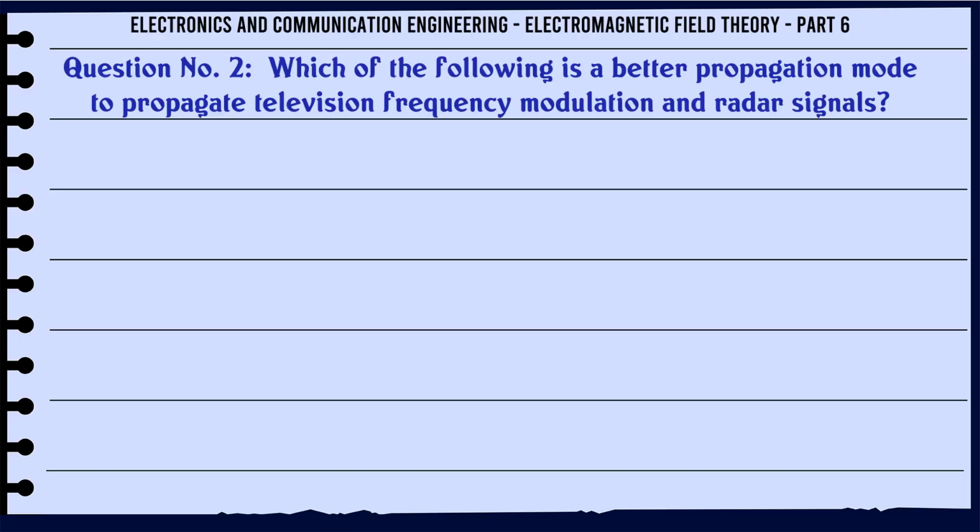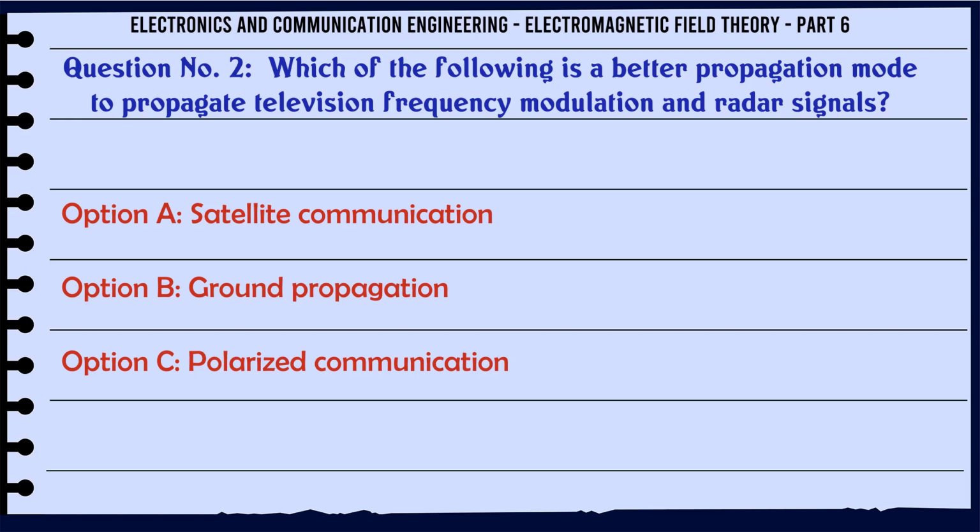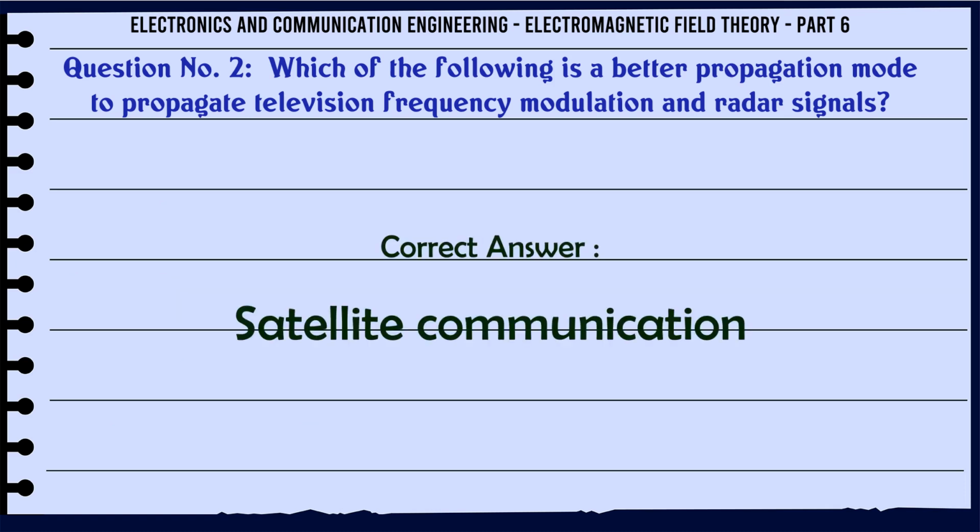Which of the following is a better propagation mode to propagate television, frequency modulation and radar signals? A. Satellite communication. B. Ground propagation. C. Polarized communication. D. None of the above. The correct answer is satellite communication.